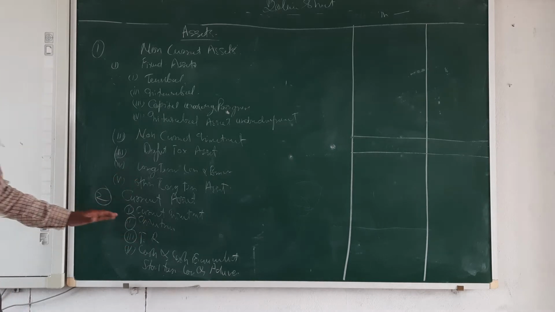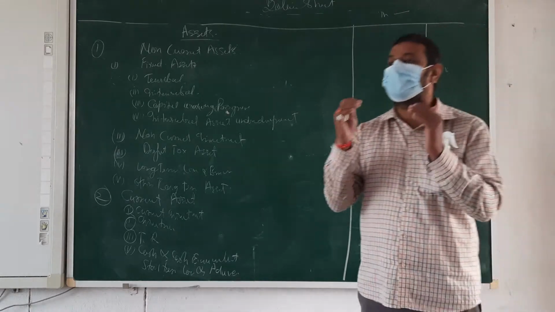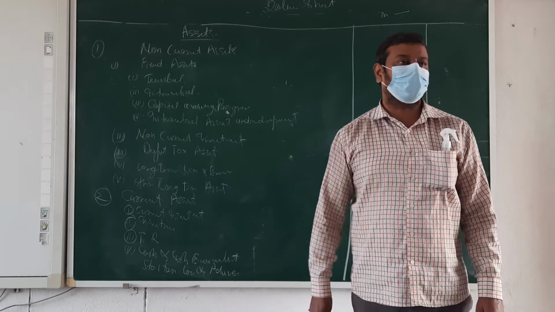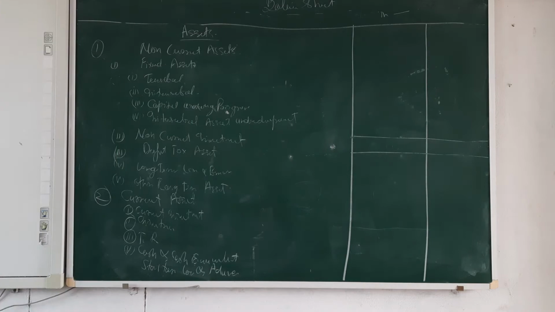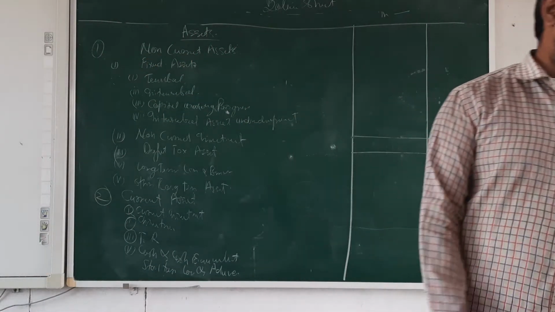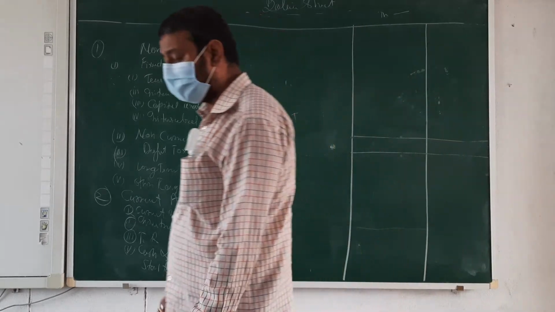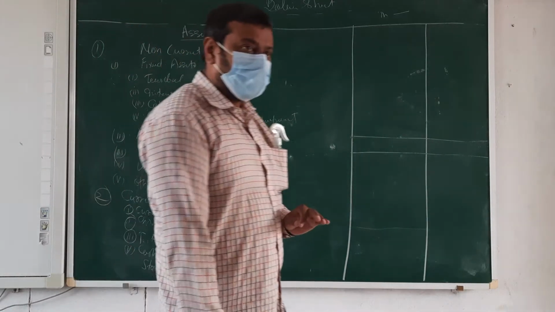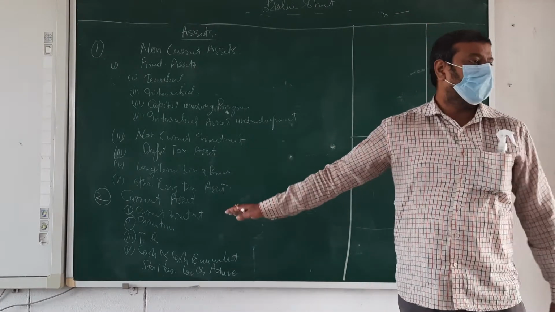Just see here. First is, beta, current investment. Maybe you are going to invest your money for the current time, that will come in this current investment. You are going to take bonds for 1 year or less than 1 year. You are going to take some fixed deposit investment for 9 months, 8 months, 10 months, that is less than 12 months. So that will come under this investment. Okay, next. Inventories. Inventory is stock. Your opening stock, your closing stock, your main stock, all will come in inventories.